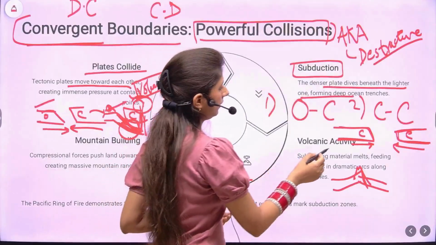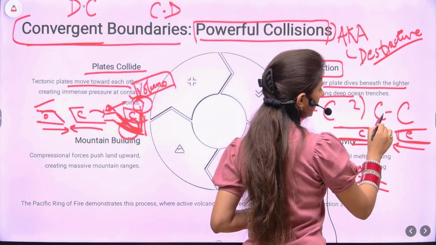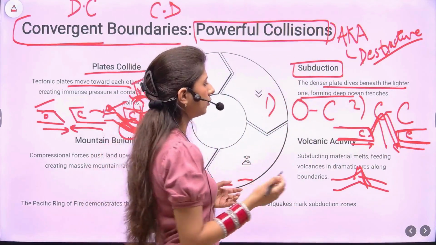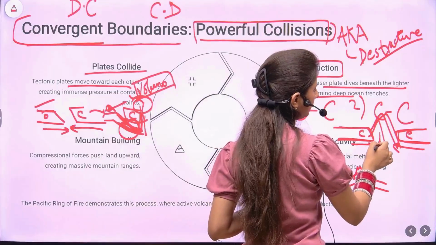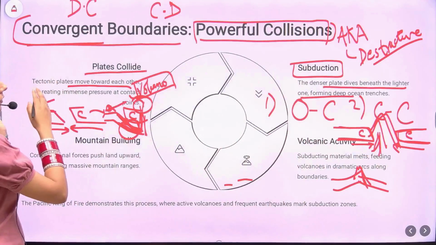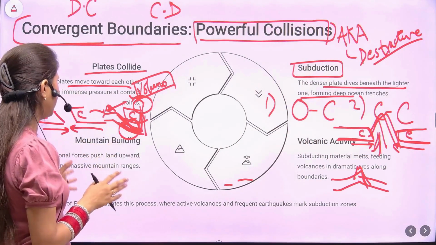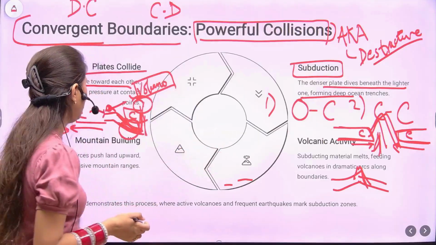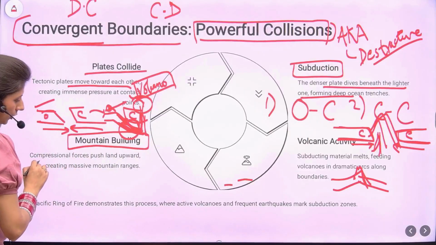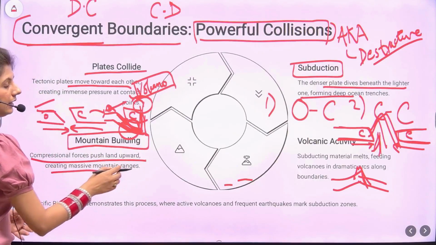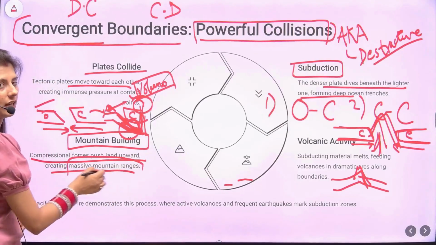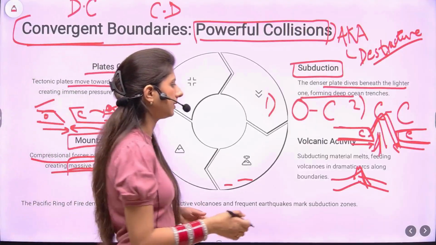So mountains are created. There is no volcano because there is no role of magma, no molten magma rising up, but yes, there can be some seismic activity. So this convergent boundary or the colliding boundary or the destructive boundary is also known as the mountain building force, because due to the compressional forces, the land is pushed upwards, which creates massive mountain ranges like the mighty Himalayas.